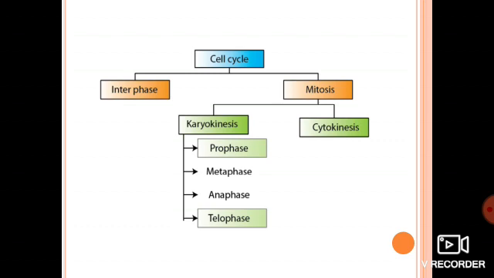First it completes interphase, G1, S and G2. Then it follows mitotic phase. In that mitotic phase, it has to follow both: first karyokinesis, then cytokinesis. Then only daughter cells will be produced. Got it? Clear?